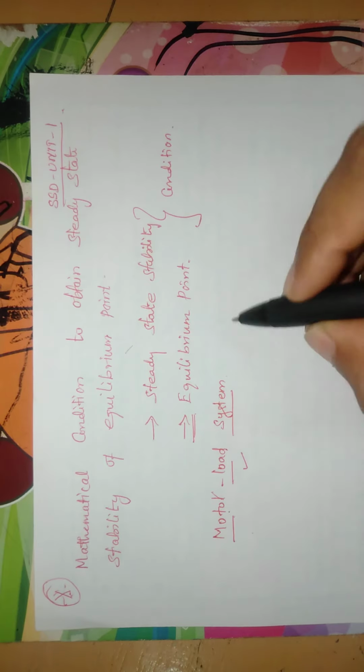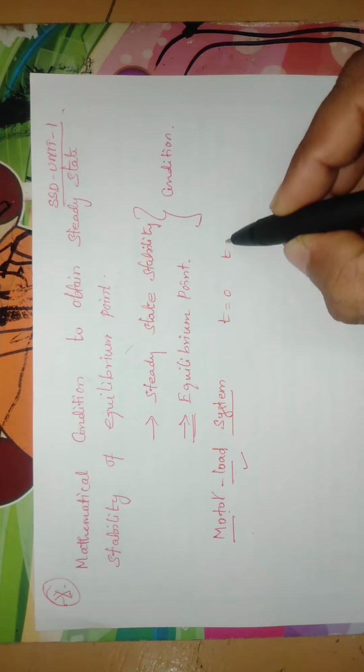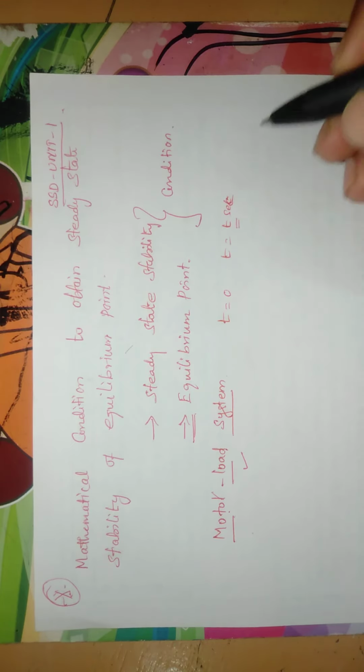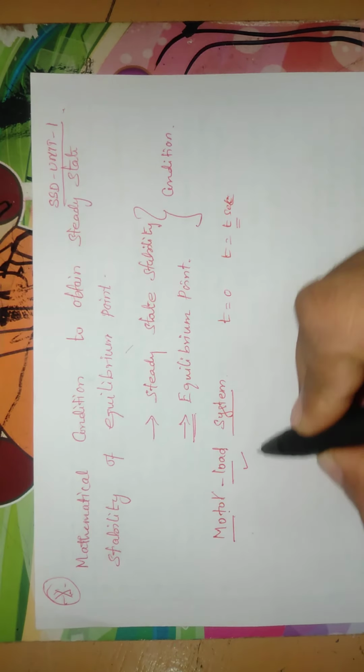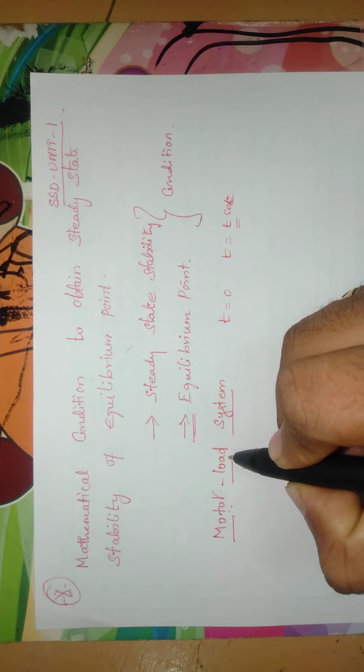If you start at t equal to 0 seconds, after some time t seconds, the motor runs the load fully. How does it happen? Very simple.